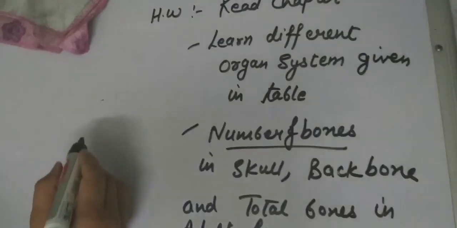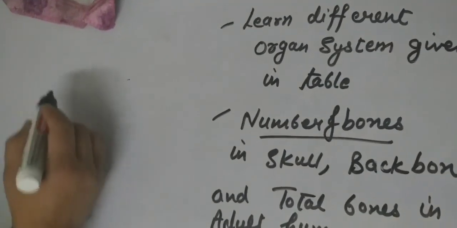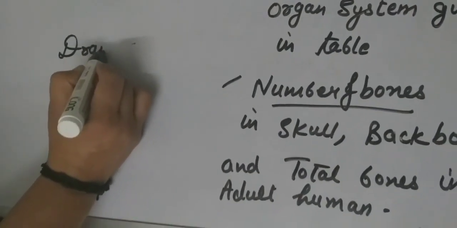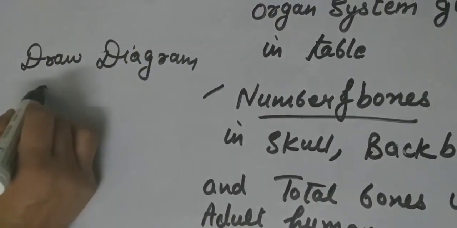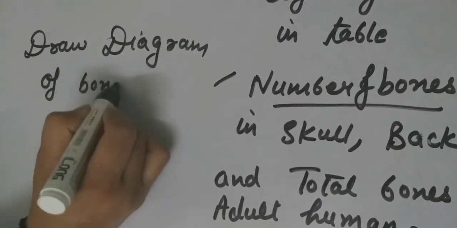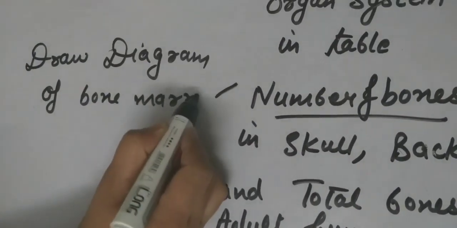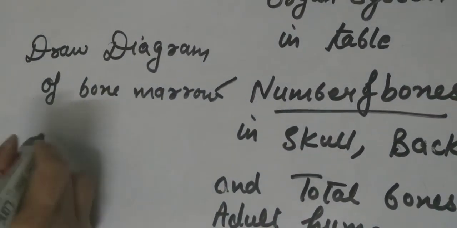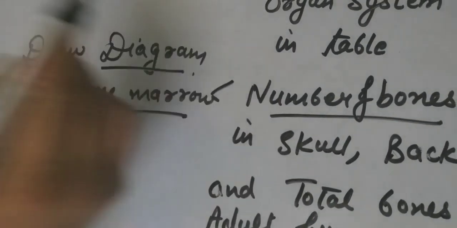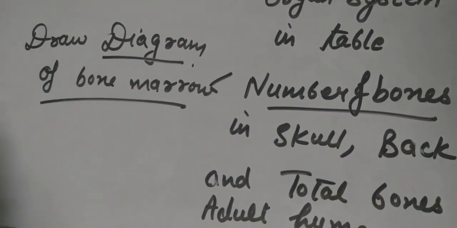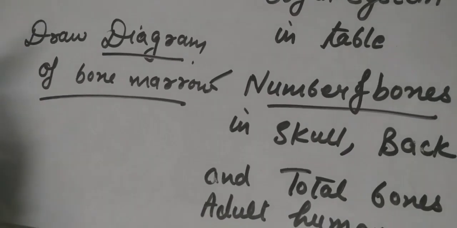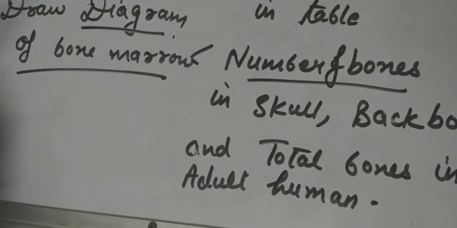You will draw a diagram of bone marrow in your notebook. In the second part, we will continue with this chapter. So revise this chapter up to the backbone.